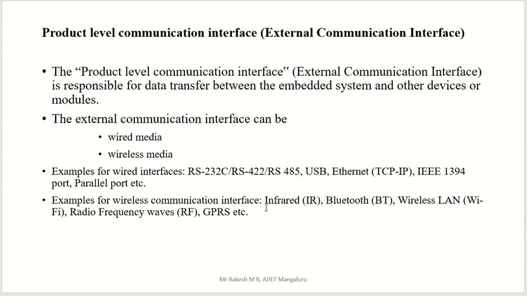Wireless communications are infrared, Bluetooth, wireless LAN, that is called Wi-Fi, then GPRS, radio frequency waves. These are the wireless communications. We do not use any wire for communication in wireless communication, but here we are using some type of wire for communication between one device and another device.